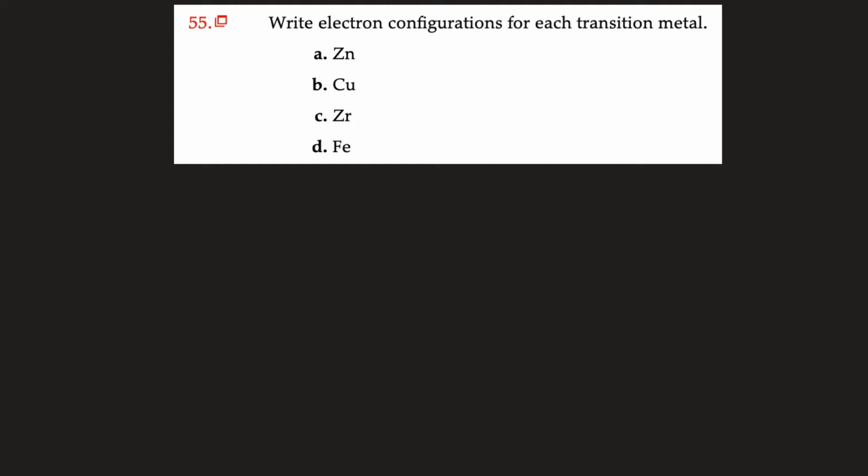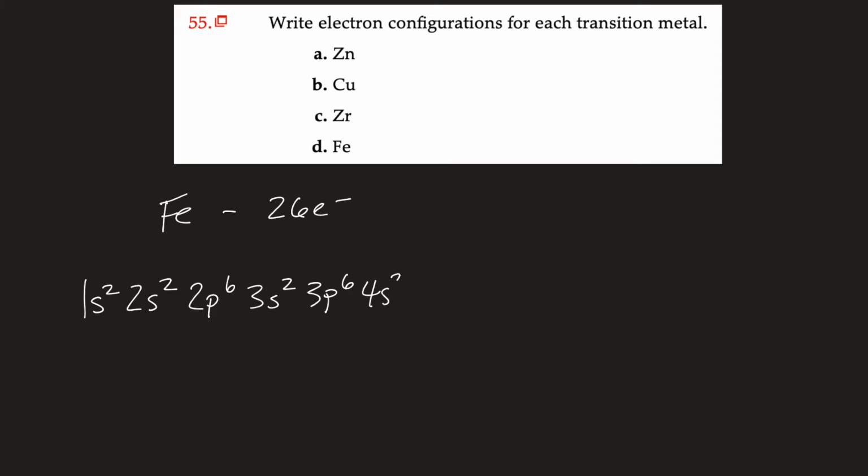So the first thing we need to know about iron, its location on the periodic table would be handy, but maybe more important is that iron has 26 electrons. And so as we begin to write the electron configuration, if we're following the Aufbau principle, 1s2, 2s2, 2p6, 3s2, 3p6, 4s2, 3d, I believe it's 3d7, sorry, 3d6.